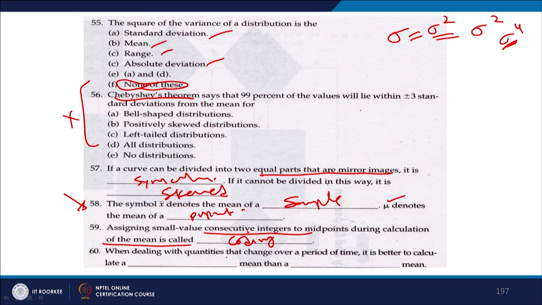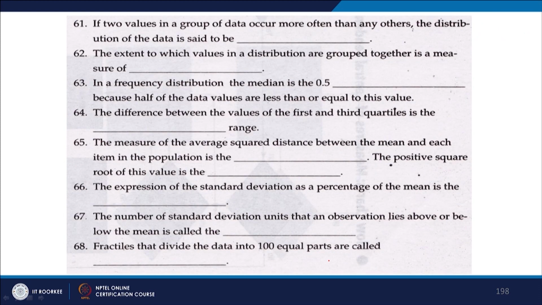When dealing with quantities that change over a period of time, it is better to calculate what mean? Geometric mean rather than arithmetic mean. Okay. So, this is the last slide so far as exercise is concerned.